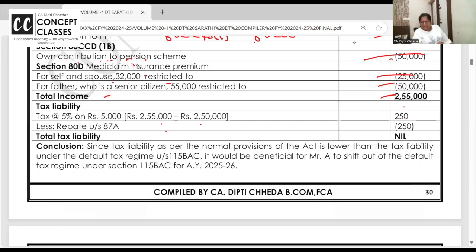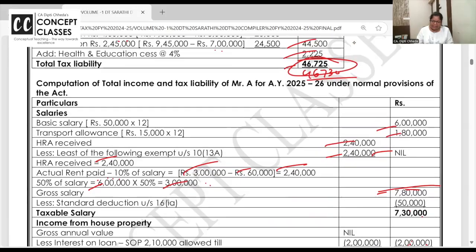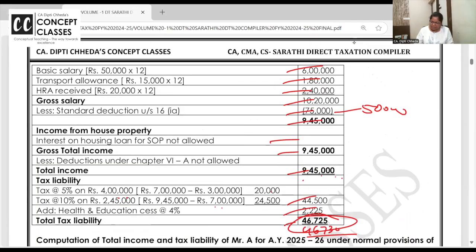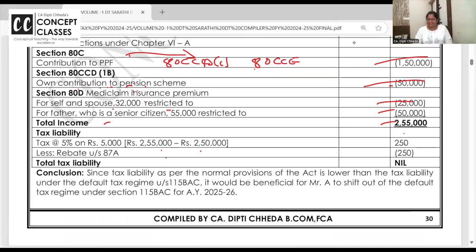Since tax liability as per the old regime का tax कितना आ रहा है, nil, और default tax regime का तो ज्यादा ही आ रहा है, 46,730. Since the tax liability as per normal provisions, yeah, normal means old provision, is lower, it would be beneficial for A to come out of the default tax regime and go in the old regime.